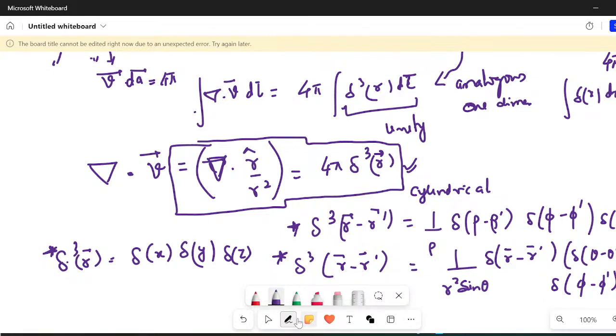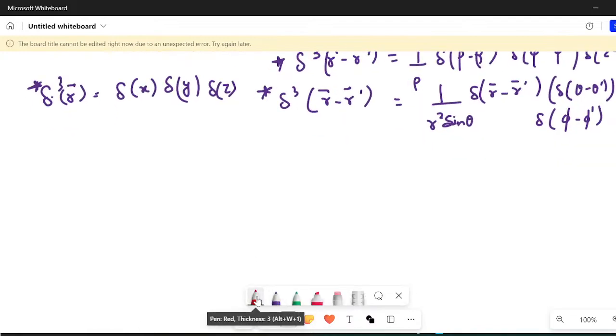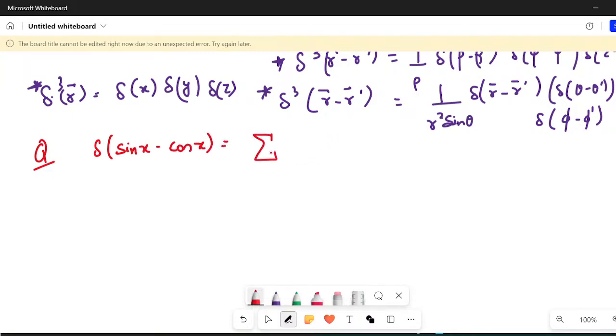Okay, just give me one answer. So what I'm writing is Dirac of sine of x minus cosine of x equivalent to summation over n of Cn Dirac of x minus xn. I'm writing this as a sum of Dirac functions.